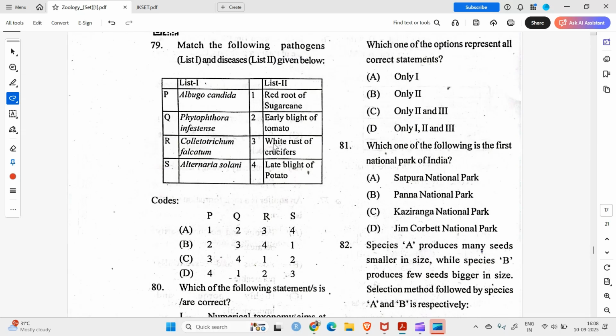Moving on to the 79th question. Match the following pathogens and diseases given below. I thought we already did this. So, anyway, Albugo candida causes white rust of crucifers, Phytophthora infestans, late blight, Colletotrichum falcatum, red rot of sugarcane, Alternaria solani. Okay.